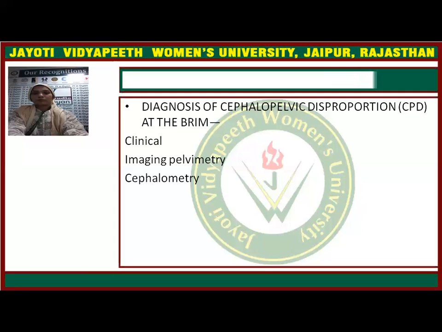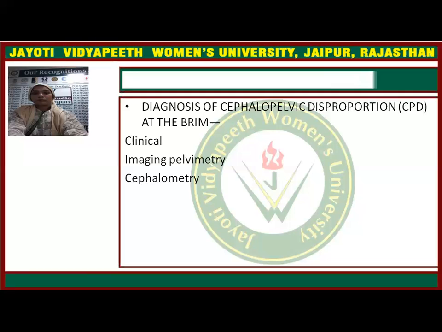So, what are the diagnostic criteria? You grasp the head with the left hand and push the head down in the pelvis. If it is pushed down without overlapping of the parietal bone, and with these two fingers at the pubic symphysis you feel no overlapping, then there is no disproportion. Whenever the head is pushed down and little overlapping is felt with the fingers,